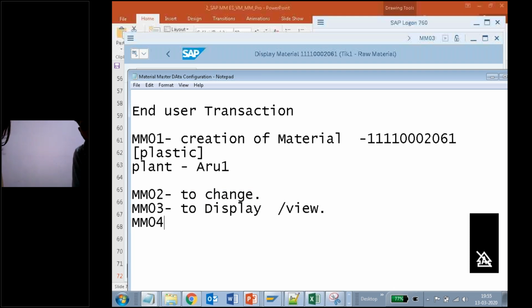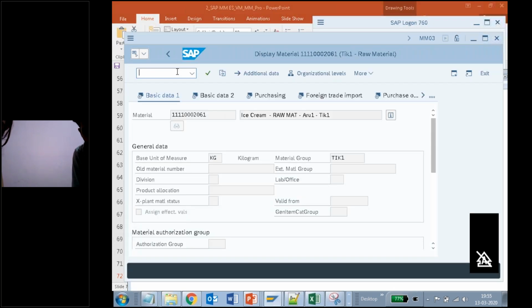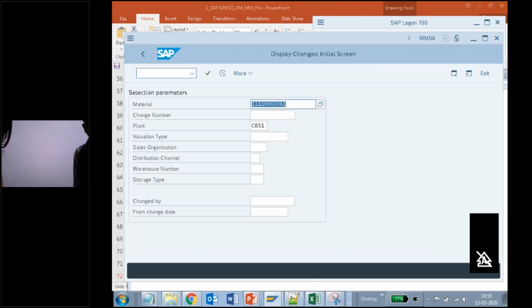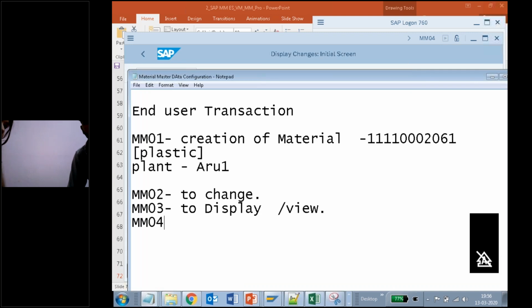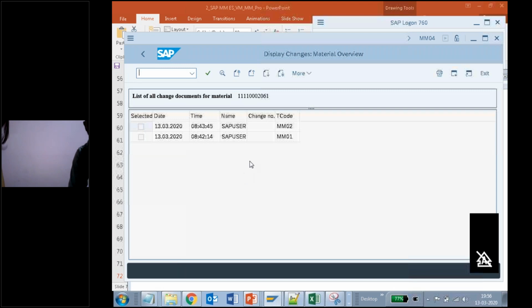Next, MM04. MM04 is to display changes. Display changes means whatever changes you have done are displayed.